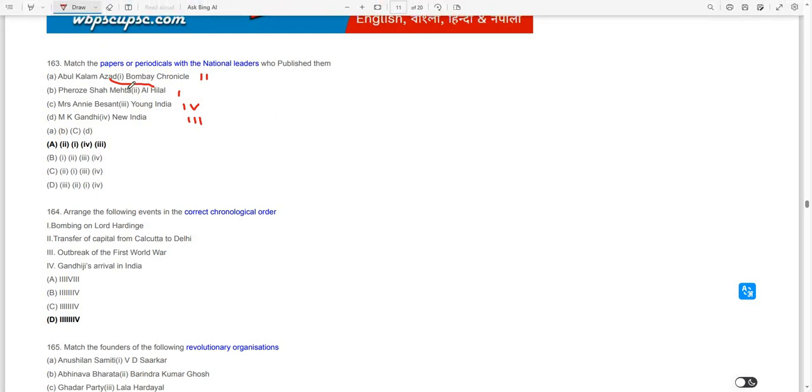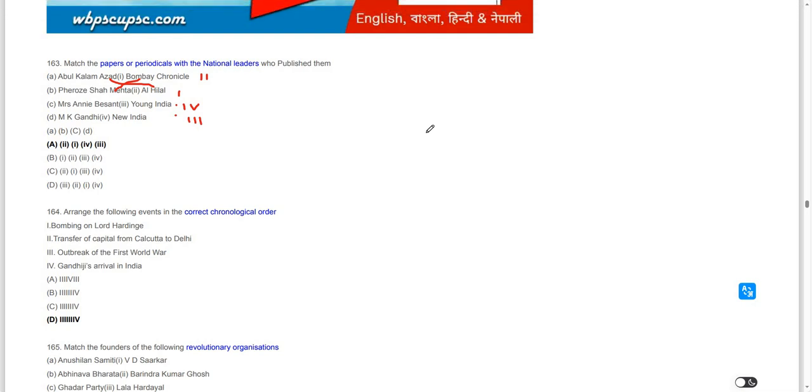published Bombay Chronicle. Annie Besant published New India, and Gandhi published Young India. So Annie Besant, New India, and Gandhi, Young India. Firoz Shah Mehta, Bombay Chronicle, and Abul Kalam Azad, Al-Hilal. Moving on to the next question.